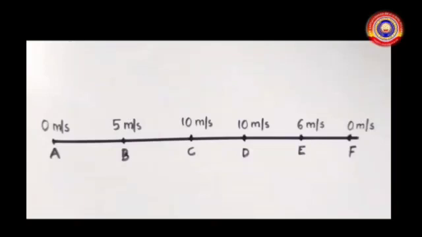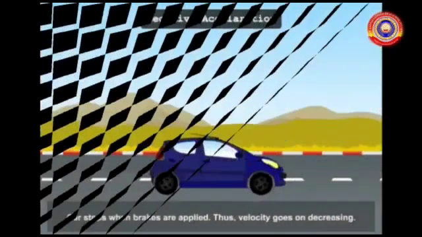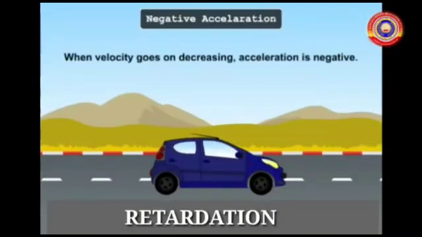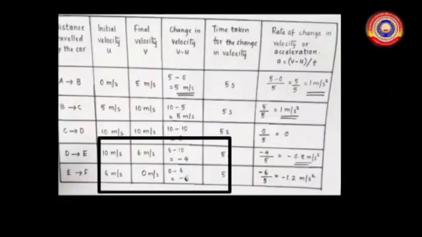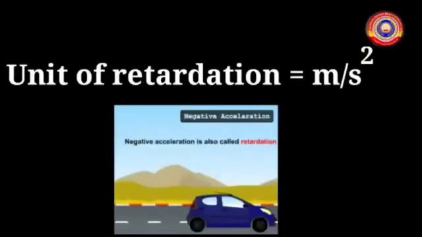At F, the body comes to rest. When we find out the acceleration at these points, it seems to be negative, and this negative acceleration is called retardation. The final velocity is decreasing, which means the body slows down its motion. The unit of retardation is same as that of acceleration, that is meter per second square.